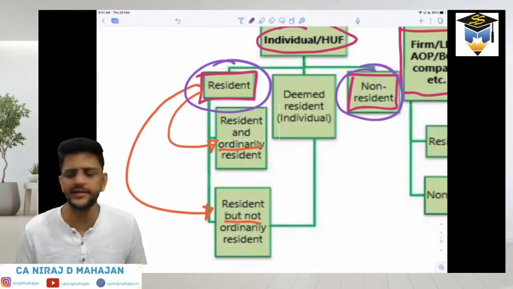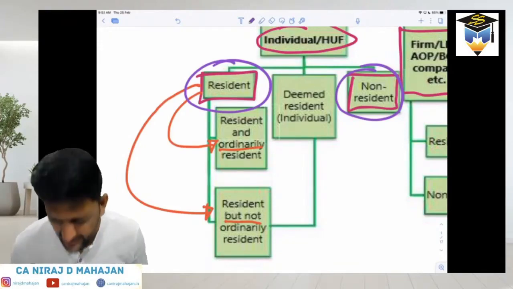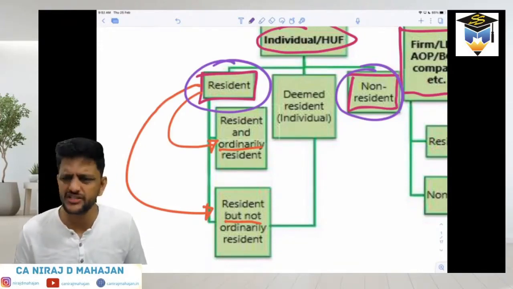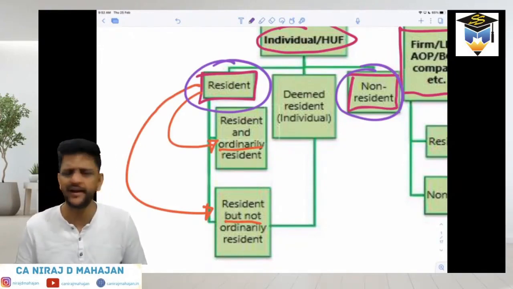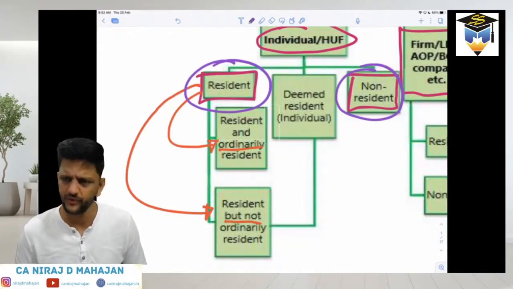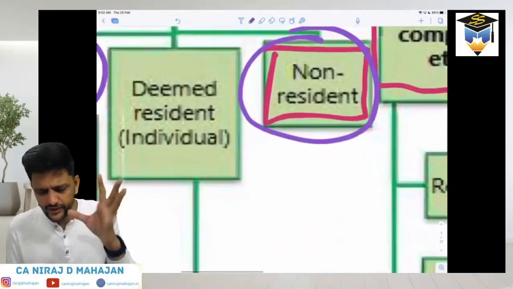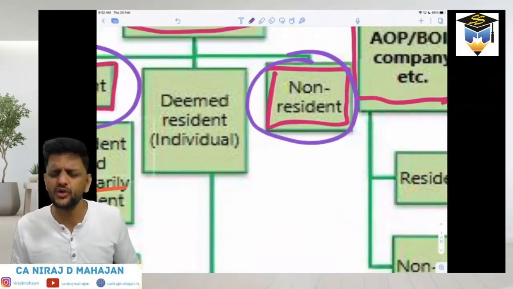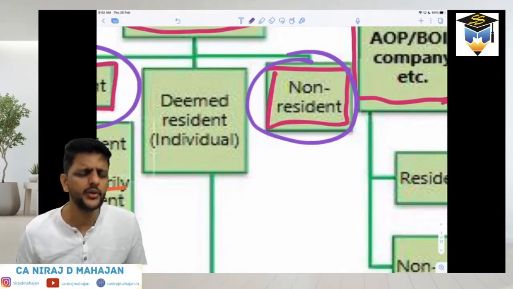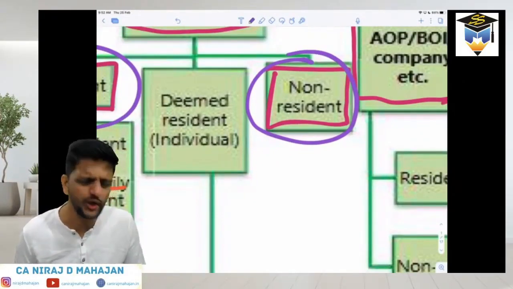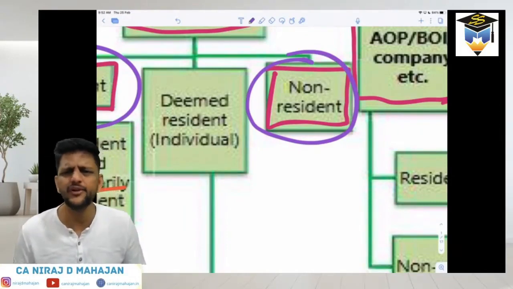So whoever has been in India for quite a long period of time is resident, and whoever has never come to India or made just a very brief visit, one day, five days, ten days, may be non-resident. For example, foreign nationals coming to India for a small tour, 10 days, 15 days, one month, may be non-resident, and foreign nationals who have never come to India are obviously non-resident for us.